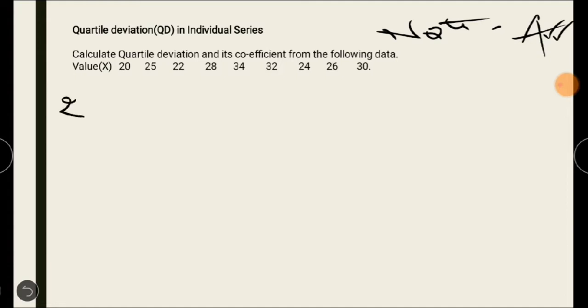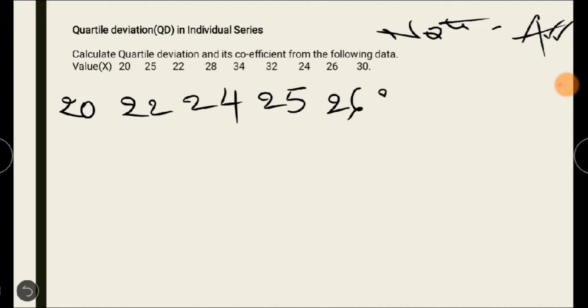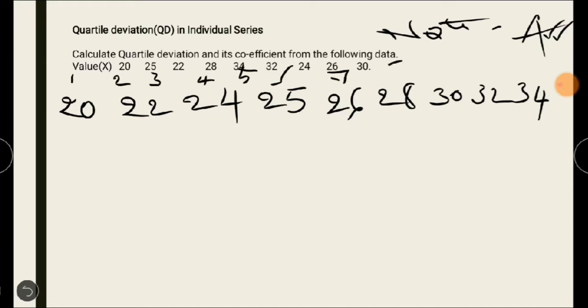So the least value is 20, then the second one is 22, then 24, 25, 26, 28, 30, 32, 34. Okay, you can count this.